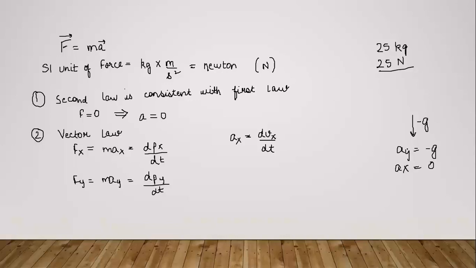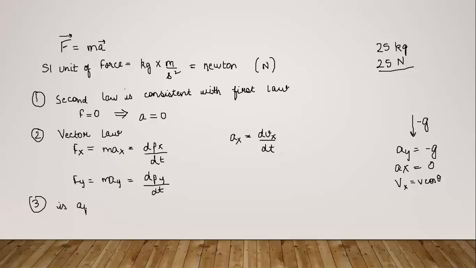That means this acceleration in the y direction will only change the velocity in the y direction, and the velocity in the x direction will remain unchanged. And that is what we saw, because the velocity in the x direction was always constant. That was v cos theta, if you remember, that was always constant. So this is what is meant by a vector law.